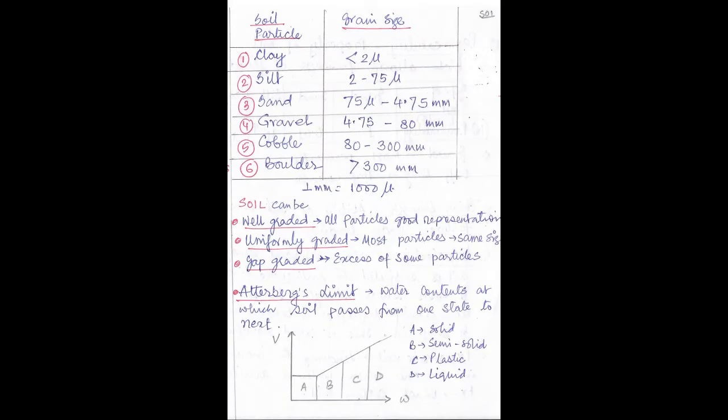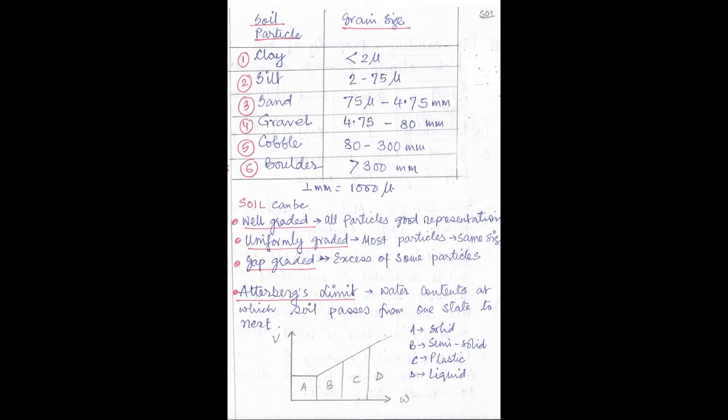Now I will discuss the soil particle based on their grain size. This table you have to remember. Let us start with number 1, clay. Clay means the grain size is less than 2 micron. Silt, 2 micron to 75 micron. Number 3, sand, 75 micron to 4.75 millimeter.